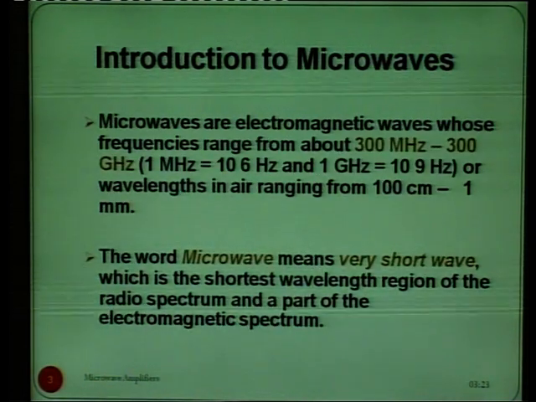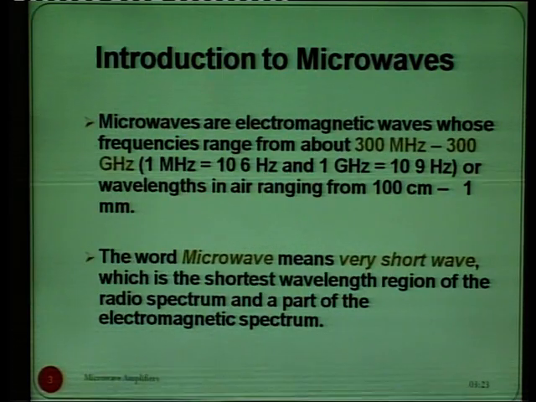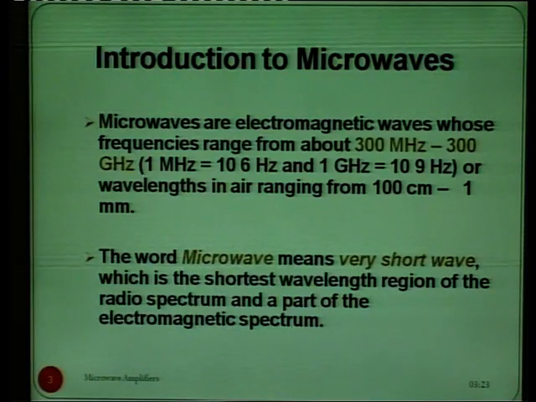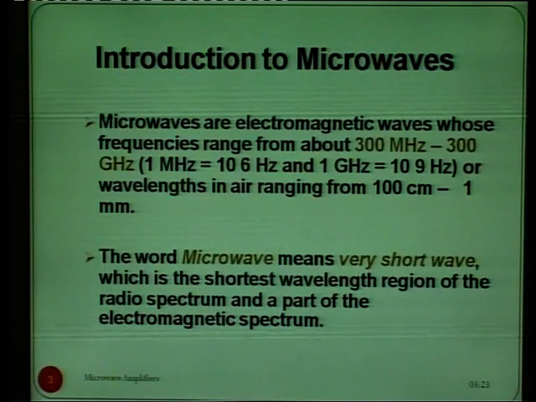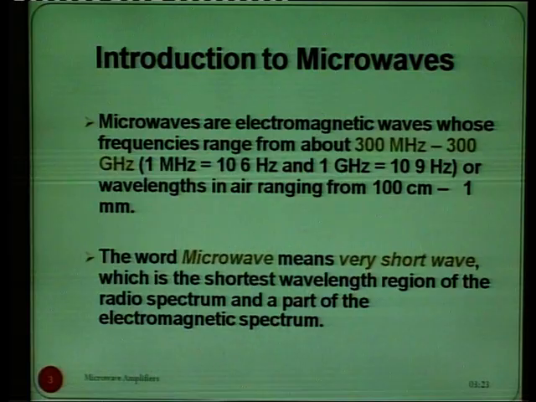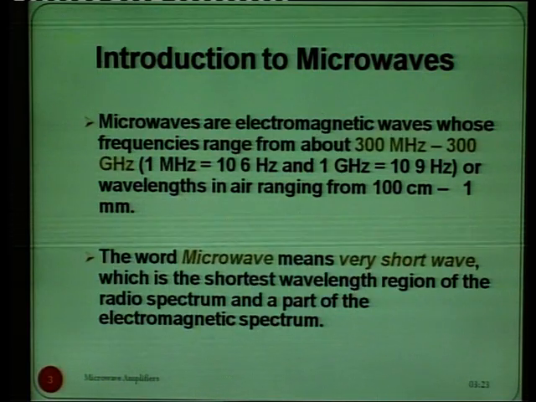First of all, introduction to microwaves. Microwaves are electromagnetic waves whose frequencies range from about 300 megahertz to 300 gigahertz, and the wavelengths in the air range from 100 centimeter to 1 mm.